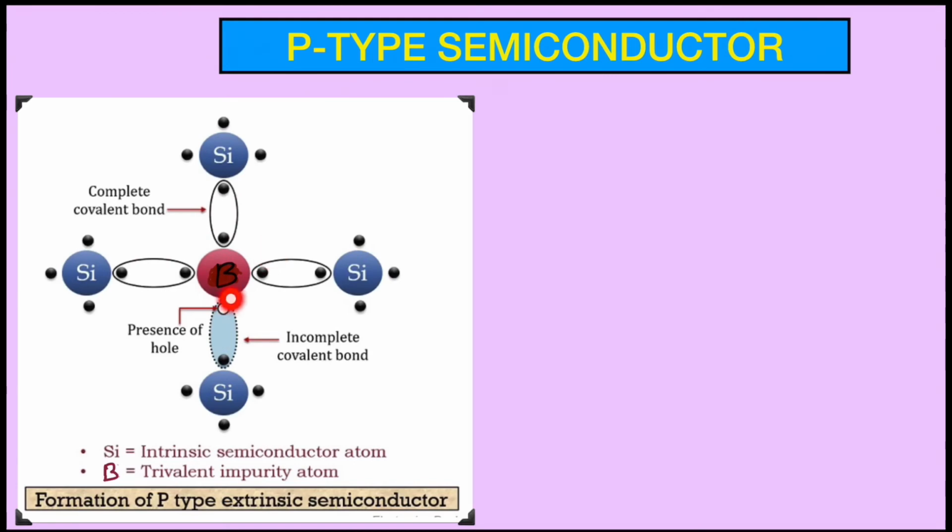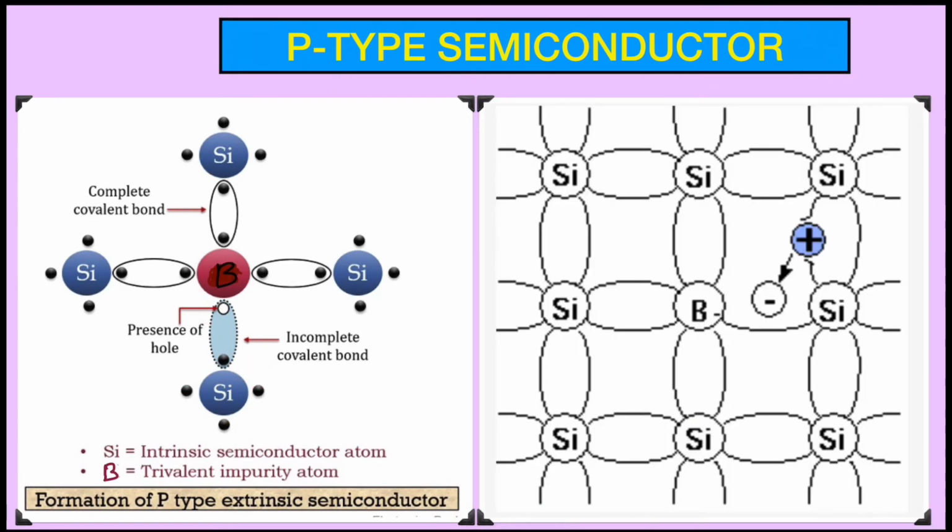A nearby vacancy is left here to complete the bond with the 4th silicon atom. So to complete this 4th bond, one electron from the neighboring silicon jumps to the vacancy there. As a result, one hole is created in the valence band of the p-type semiconductor.